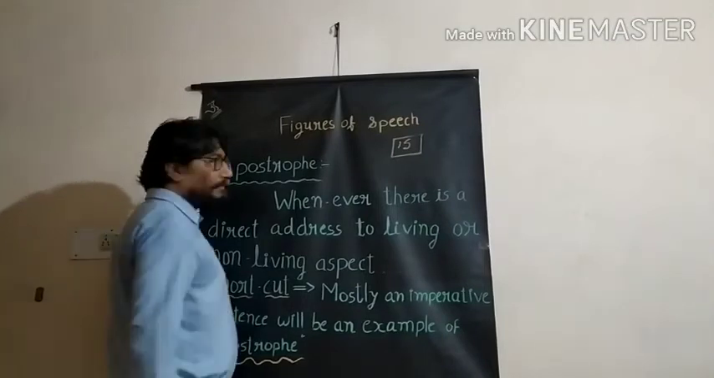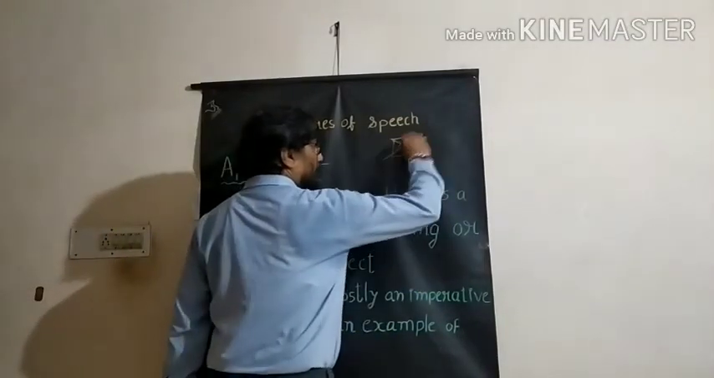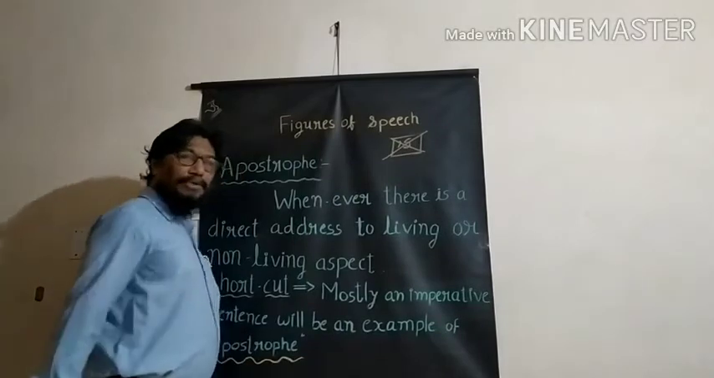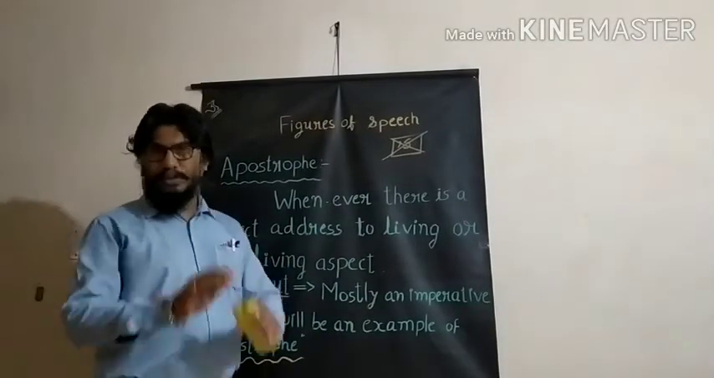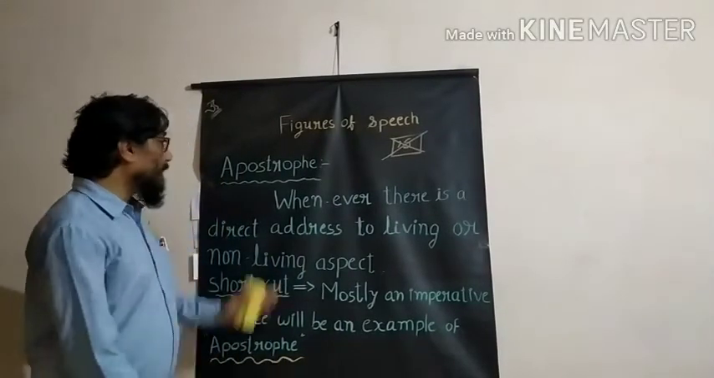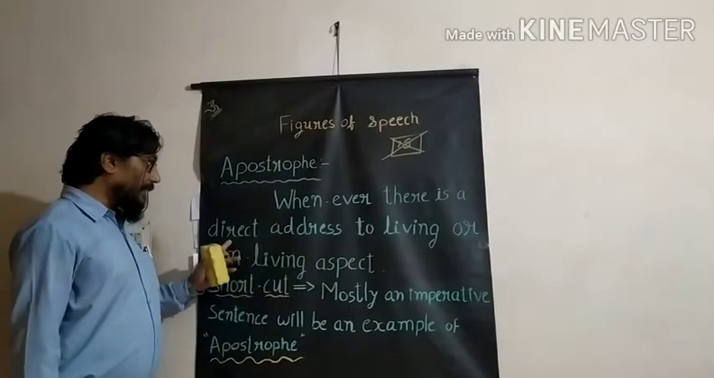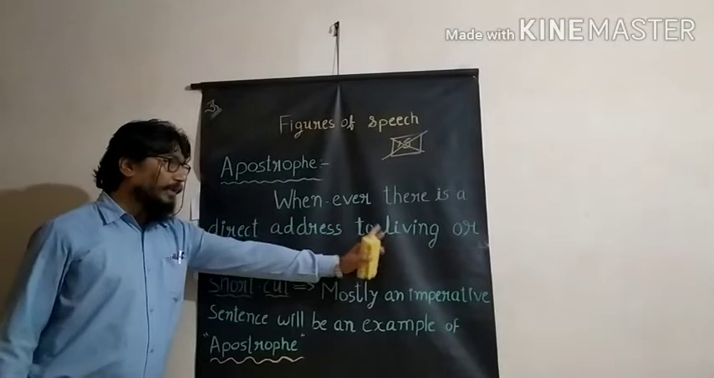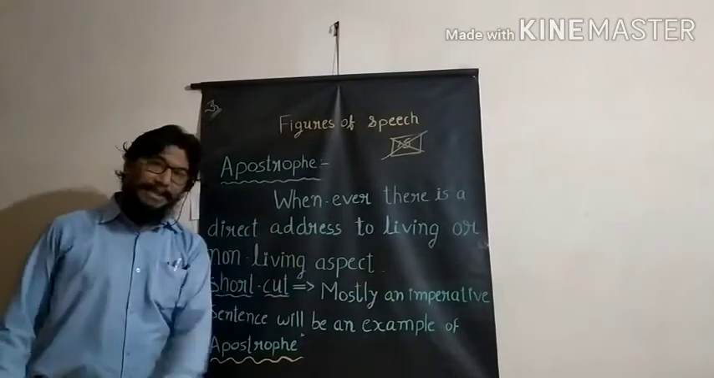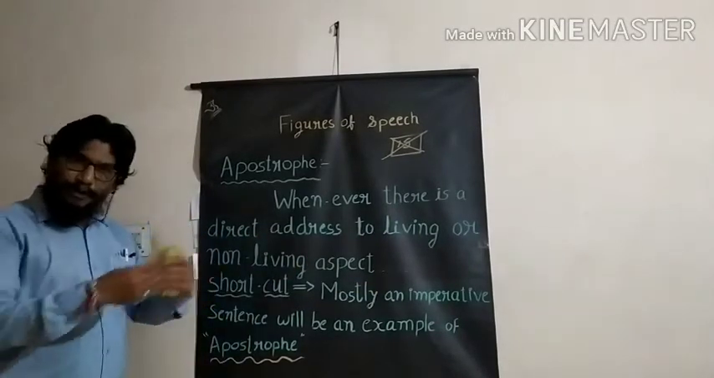Is it so? No, it's not like that. That is wrong. That is a wrong concept. Then what is apostrophe? Whenever there is a direct address to a living or non-living aspect. Direct address.